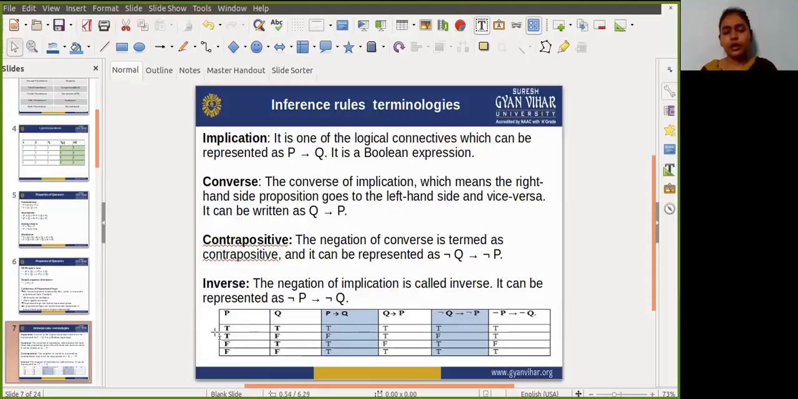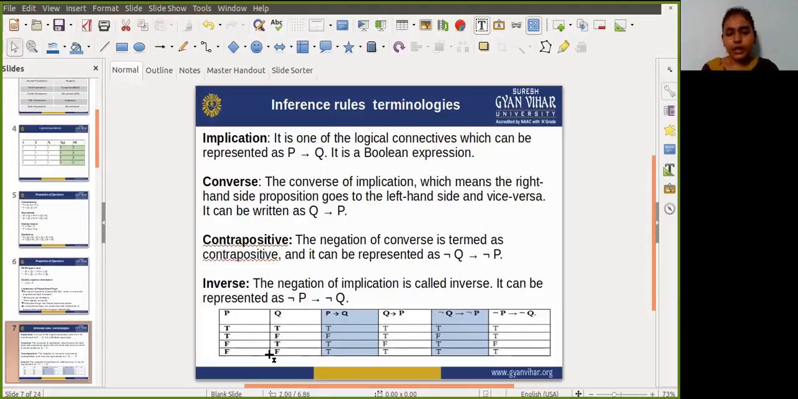Now again the second condition. The value of not P is false because the value of P is true. So again, the if condition is false, then we need not check the then condition. So I'm writing a true directly.